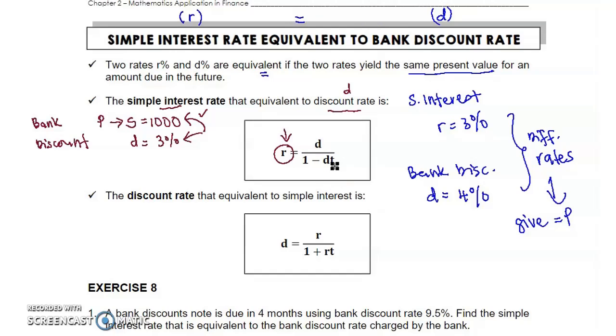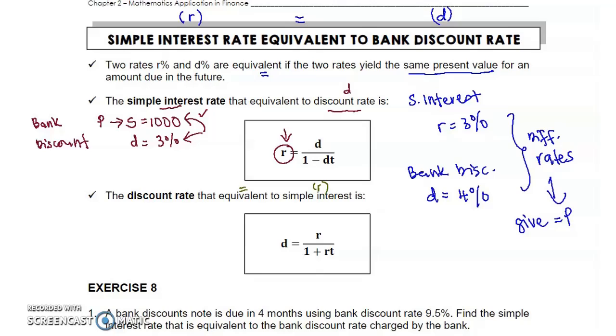If given in months, convert to years by dividing by 12, and if given in number of days, T is divided by 360. So for promissory note and bank discount, use banker's rule. If the bank offered you simple interest, we want to find the discount rate that is equivalent to simple interest rate R. So how to find the discount rate?